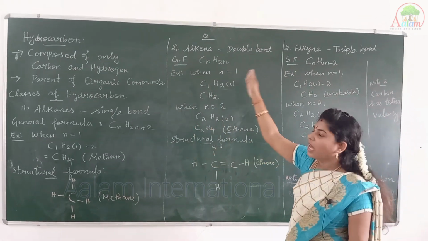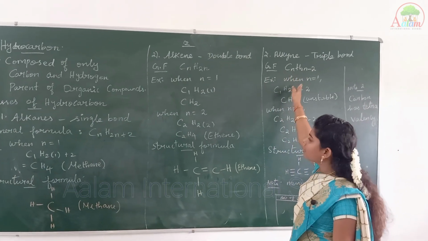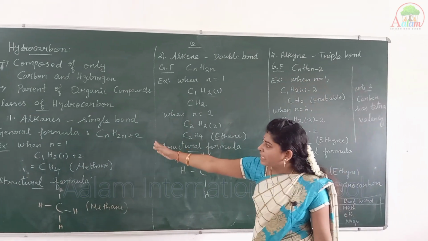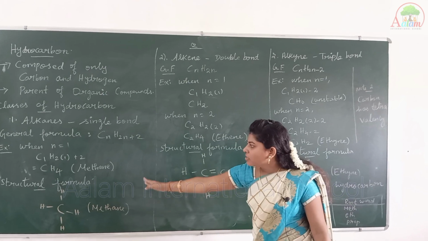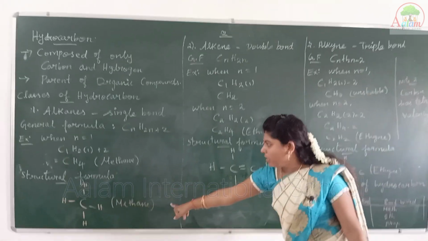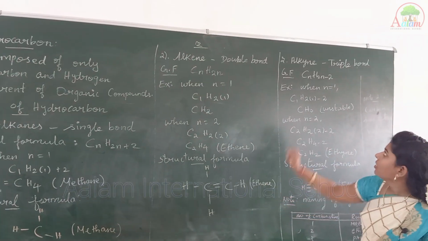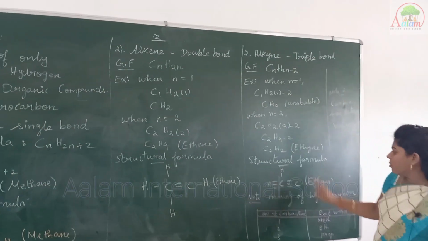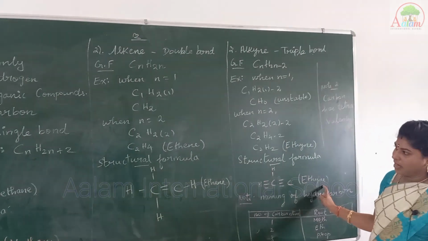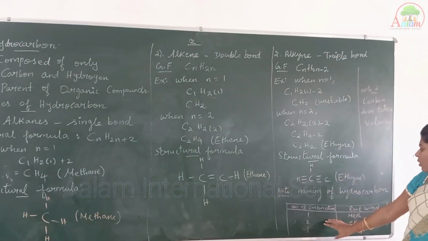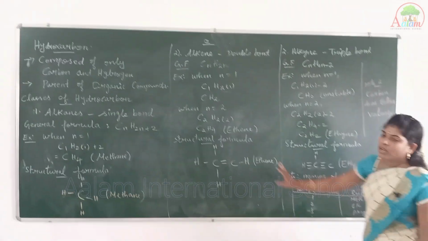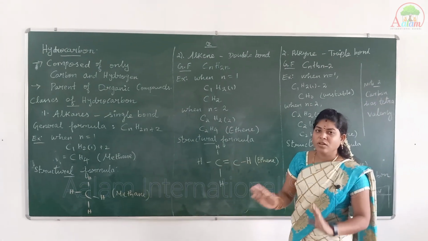Alkane is a single bond, alkene is a double bond, alkyne is a triple bond. For alkane I have taken one element, methane. For alkene I have named it ethene, and for alkyne, ethyne. So based on the root word and the number of carbon atoms, we name the hydrocarbon compounds.